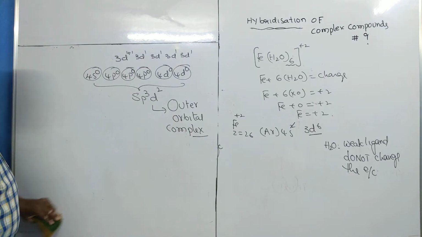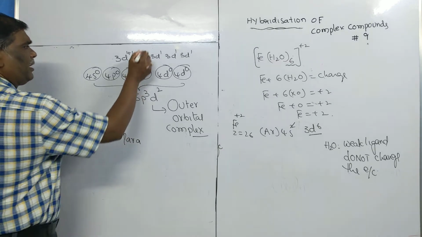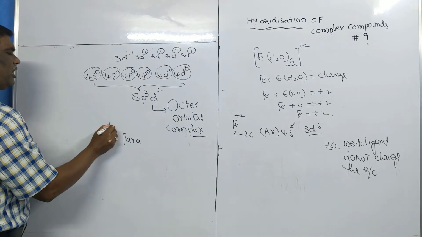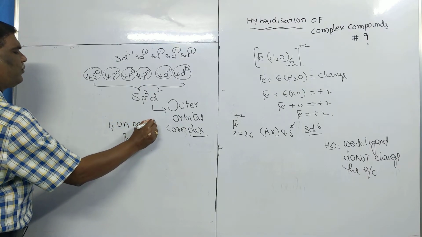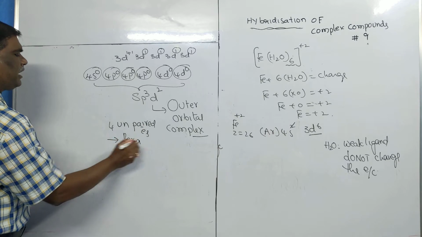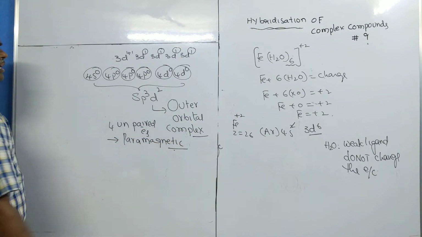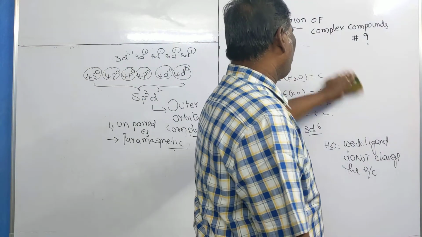Okay. Now, what is the magnetic nature? Paramagnetic, because there are 4 unpaired electrons. Due to 4 unpaired electrons, it is paramagnetic in nature. Clear? The next one, one more molecule, is